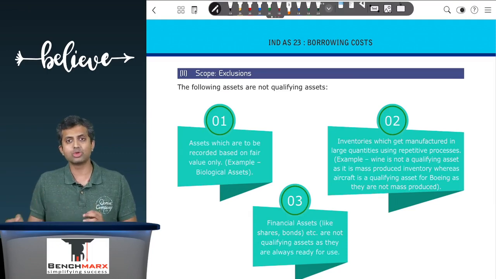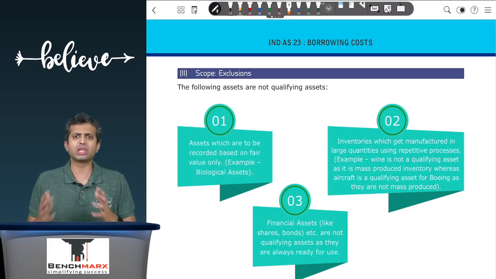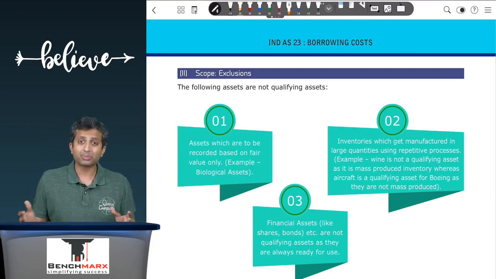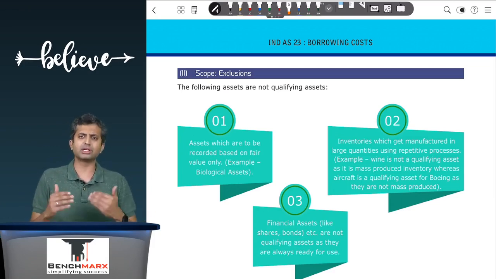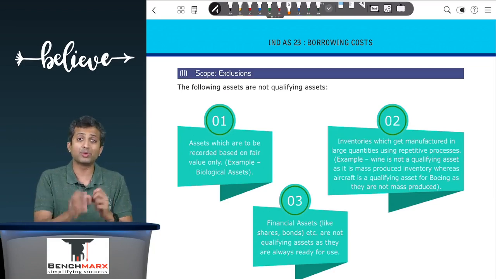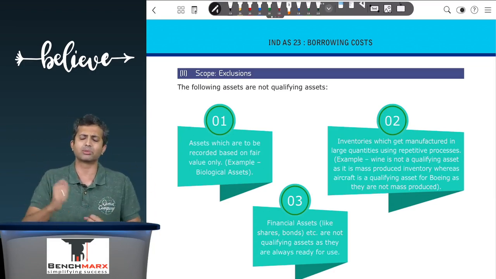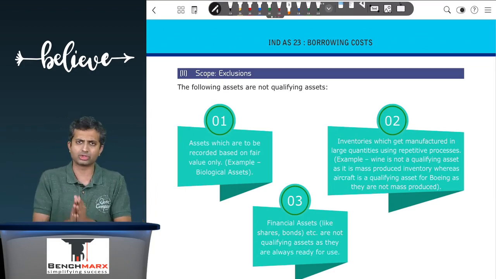However, if these inventories are items which are mass produced using largely repetitive processes, for example, wines, then for the purpose of convenience, the standard says we may not apply Ind AS 23 because it will be very difficult to figure out for these lakhs and millions of units of, let's say, bottles of wine which are manufactured, how much is the borrowing cost for each wine and when does the borrowing cost capitalization stop.